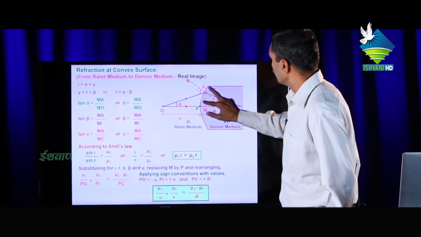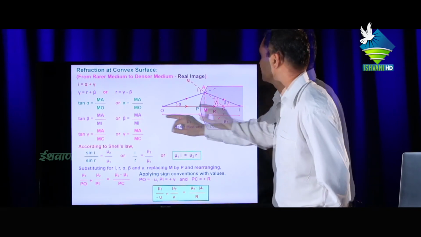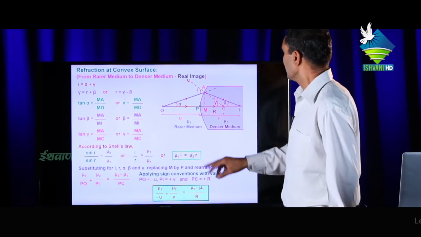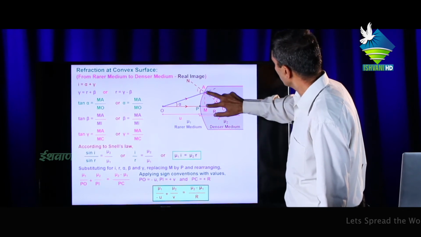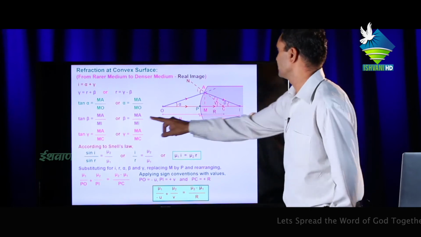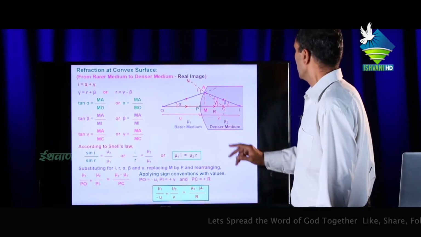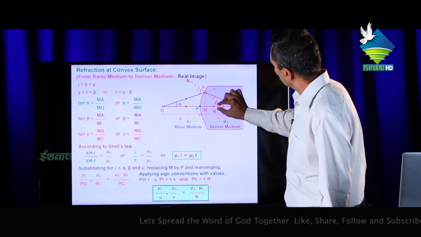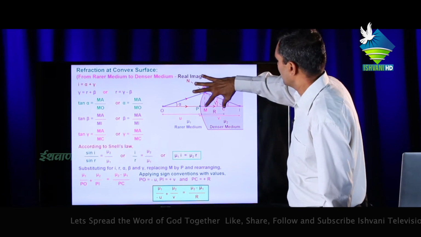Then alpha equals arc AP or AM upon -u, MO means OP, both are very near each other. Similarly, beta equals arc AM or AP upon PI, or MI. Similarly, gamma equals arc AM upon MC.